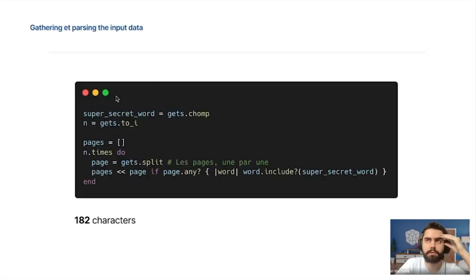So in this part of the code, the input part, we get the data from the standard input in 3 places. The first one in the super secret word variable when we do a gets.chomp. The second one when we get the number of pages in n. And lastly, when we loop on n to get each page one by one separately, and we store it in pages.